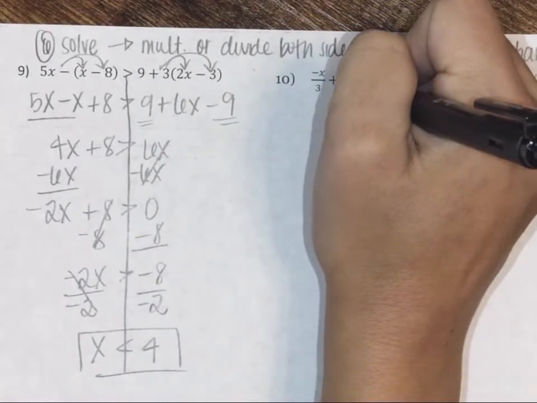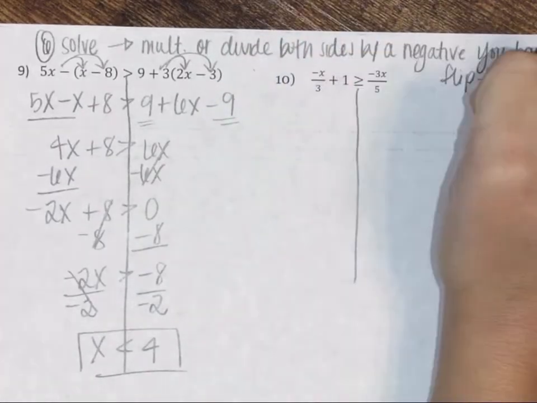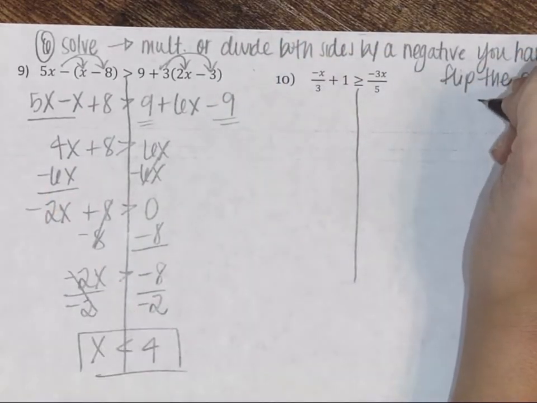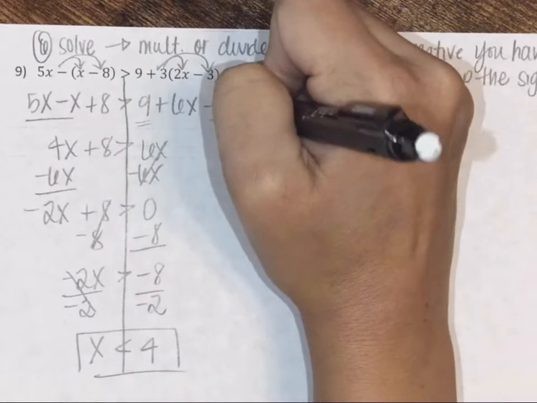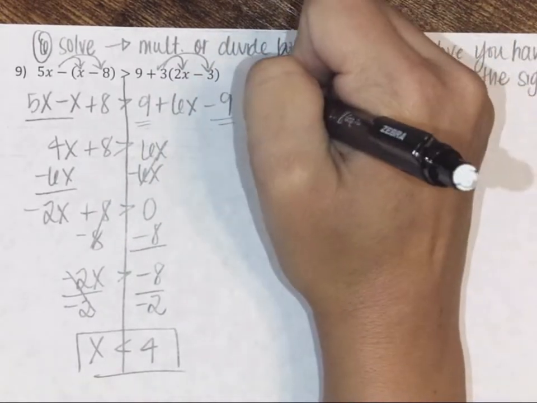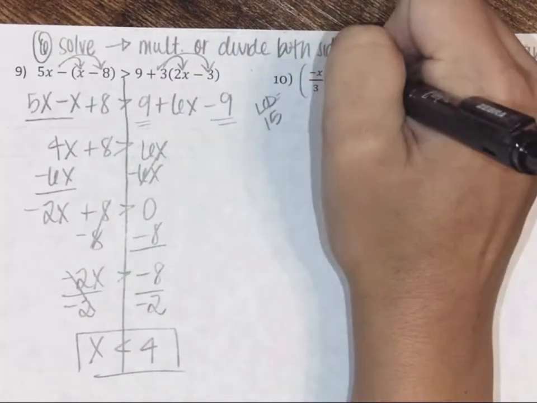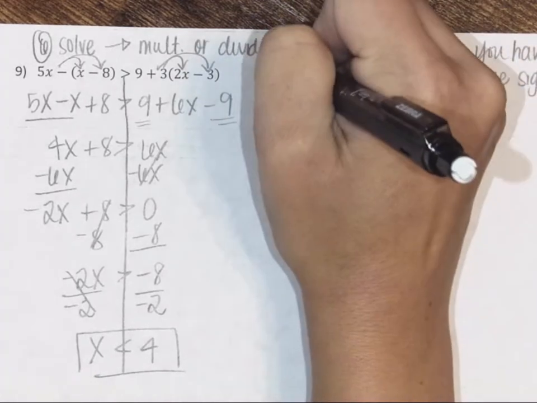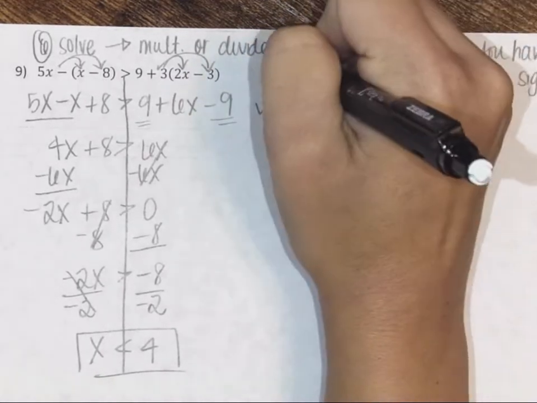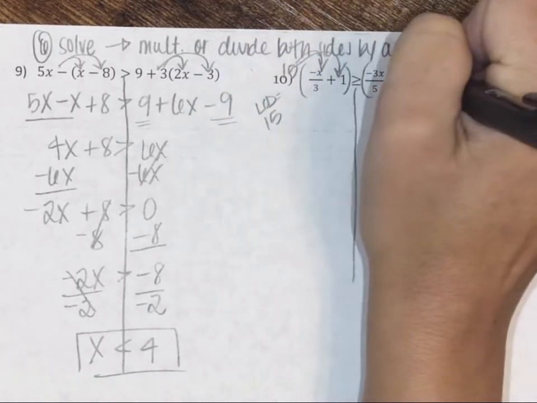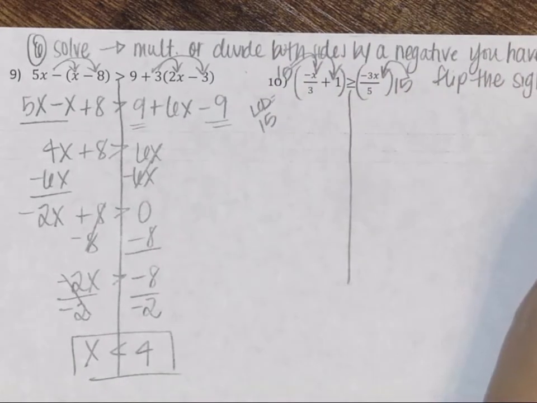Number 10, I would go ahead and clear your fractions. We don't have to distribute. We don't have to combine like terms. So our LCD of 5 and 3 would be 15. So we're going to put parentheses on both sides, multiply by 15, and distribute the 15.